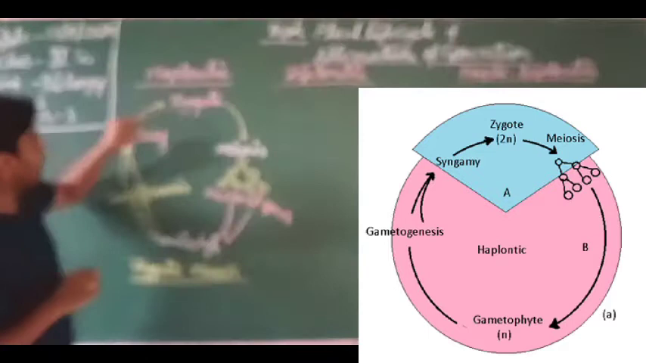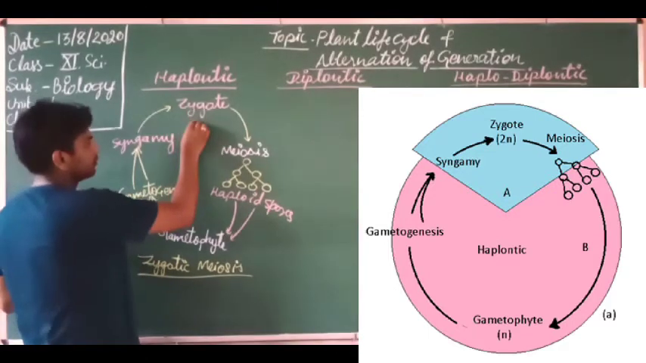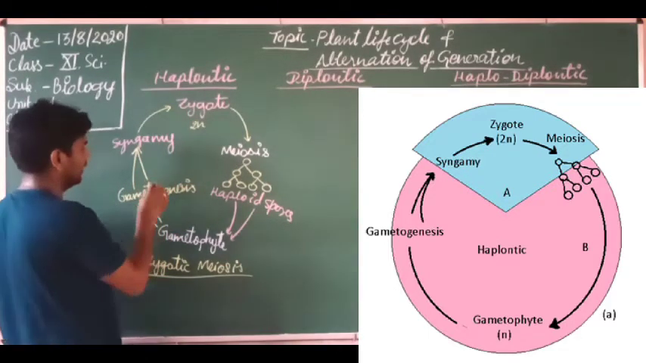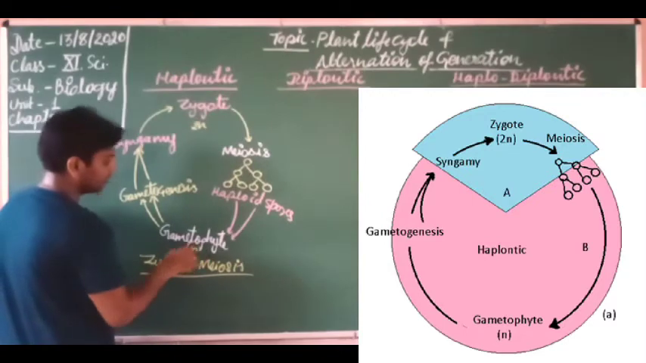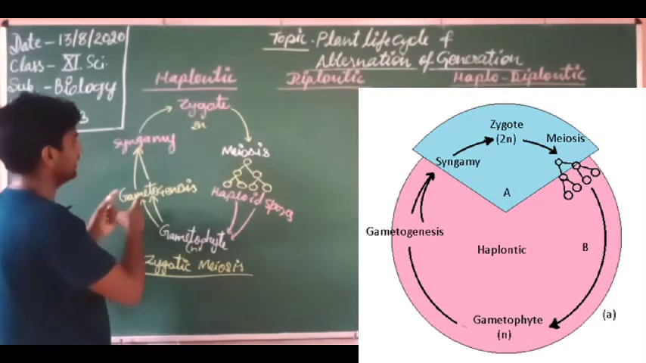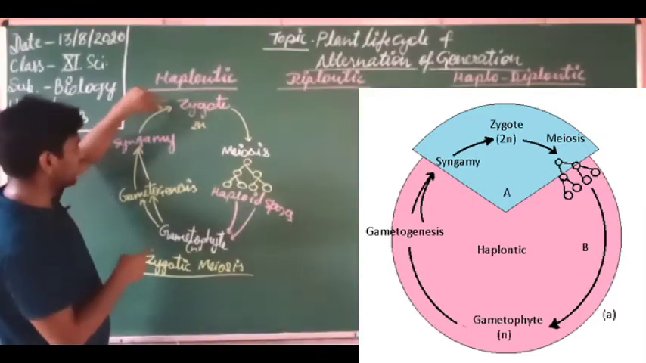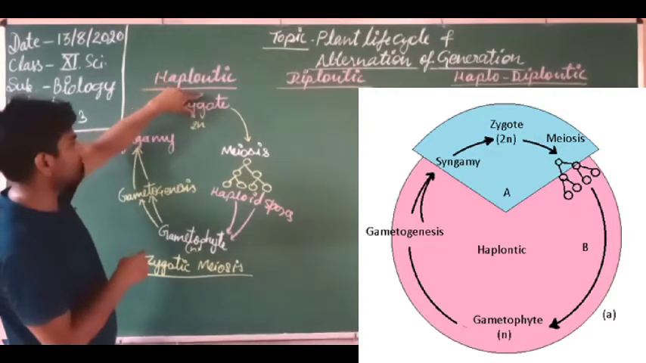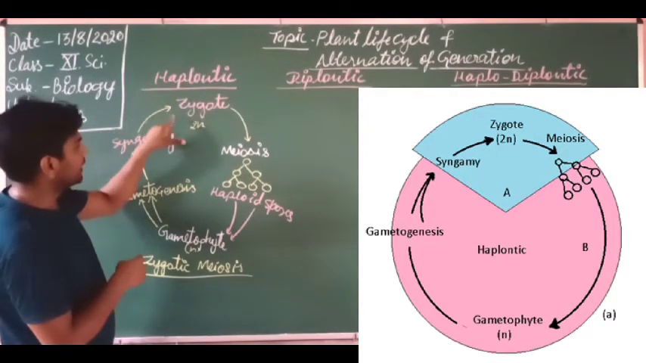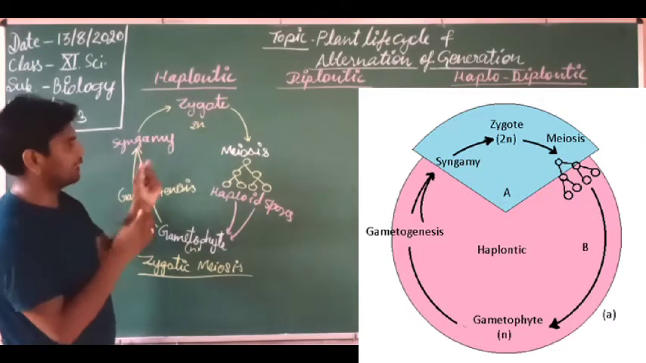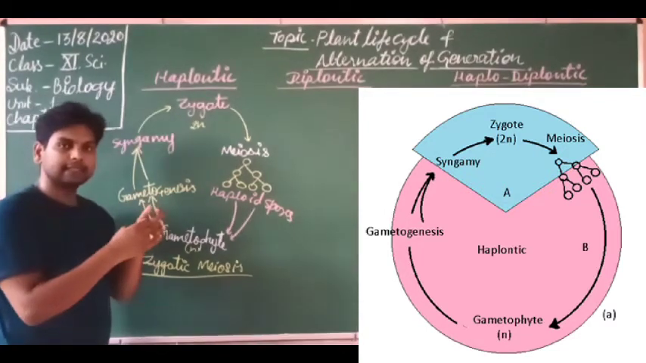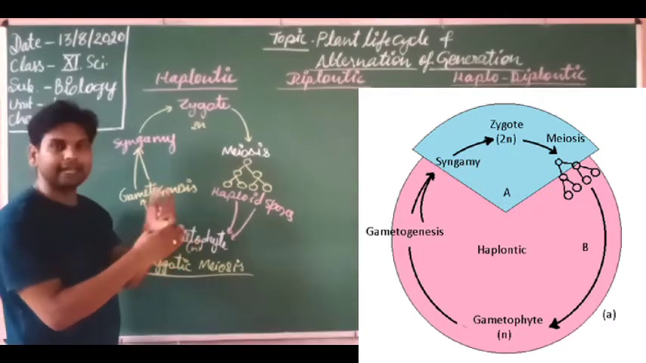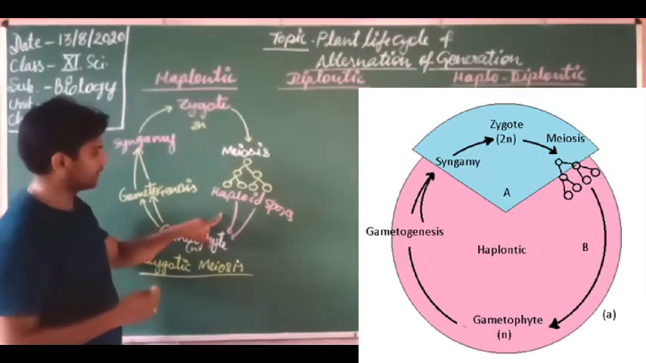Because the diploid stage, this is the zygote. This is the diploid stage, and the gametophyte is the haploid stage. So the haploid stage gets transformed into the diploid stage. But here, from the zygote, the diploid stage just terminates and it is transformed into the haploid stage.